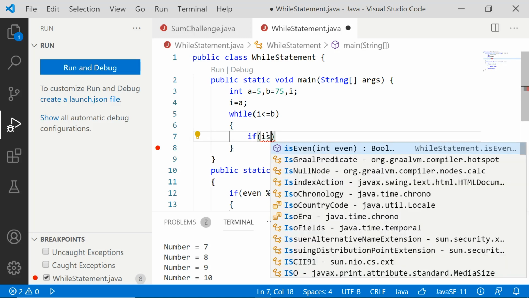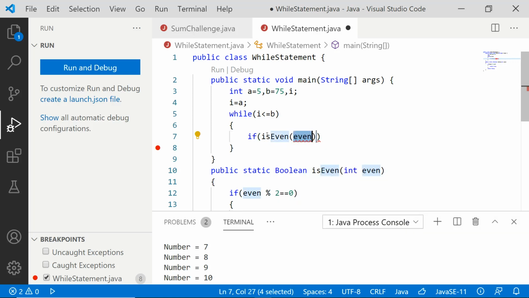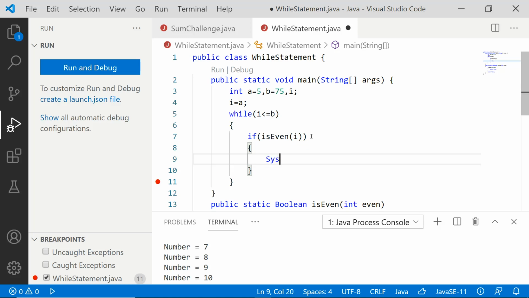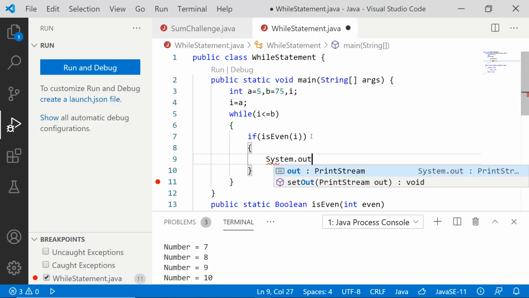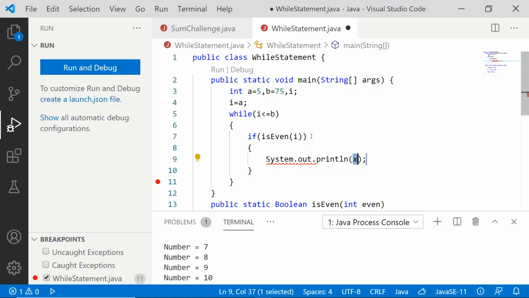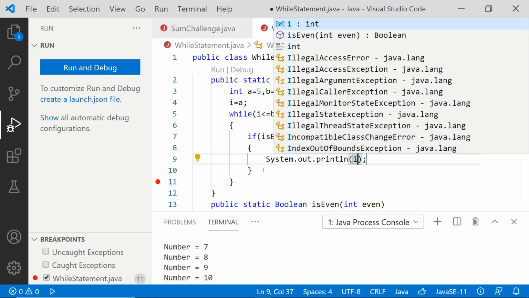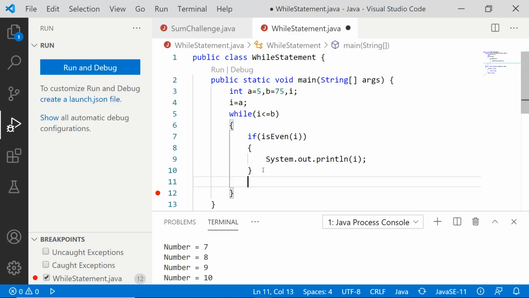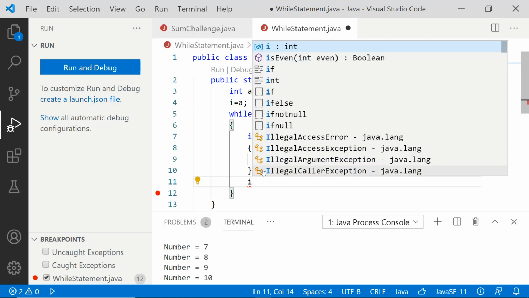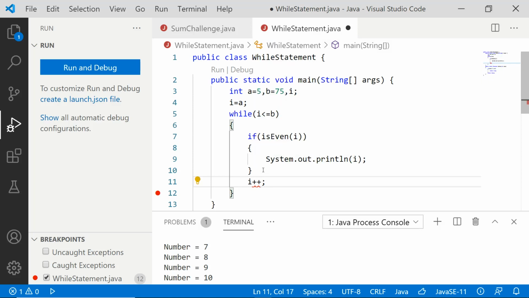Instead of an argument we are going to pass I. If the isEven function is returning true, then it is definitely an even number, which we can print. So System.out.println of I, because it is an even number. And after checking I, we need to go for the next I value, right? So I is going to be incremented. If I is not incremented, then this will be an infinite loop.